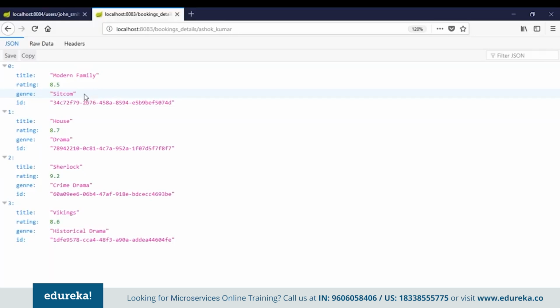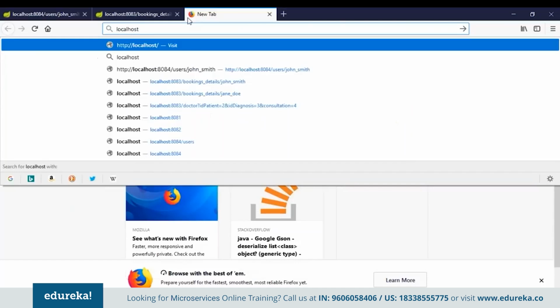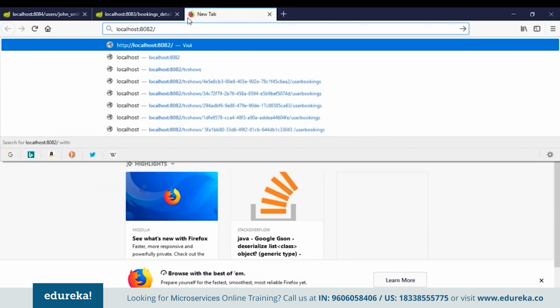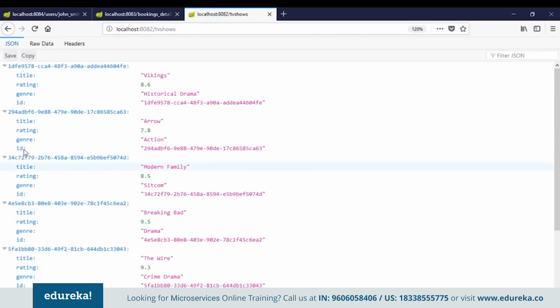To see how the last service runs, that is the TV shows, let's type localhost:8082/tvshows. This gives us the list of TV shows that the site offers. You can see that each TV show is given an ID and has parameters such as title, rating and genre.